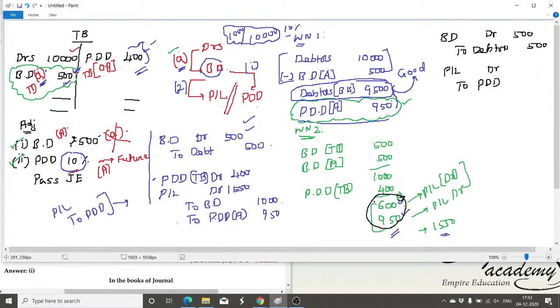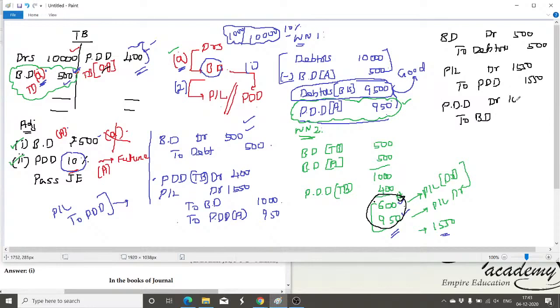So we don't mean this is being opening, this is being closing. We will create the PDD, which is nothing but summation of these two values, 1,550. After that, the bad debt is blindly adjusted in the PDD only. So the journal entry will be, I am debiting the PDD account and crediting the bad debt. This is another way.